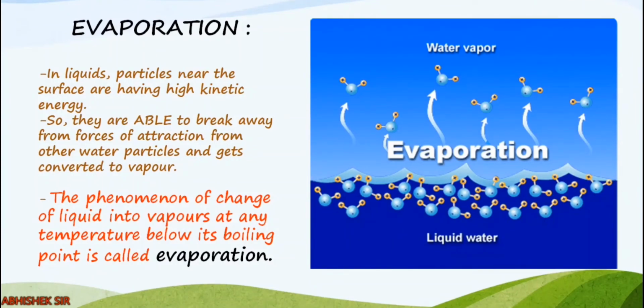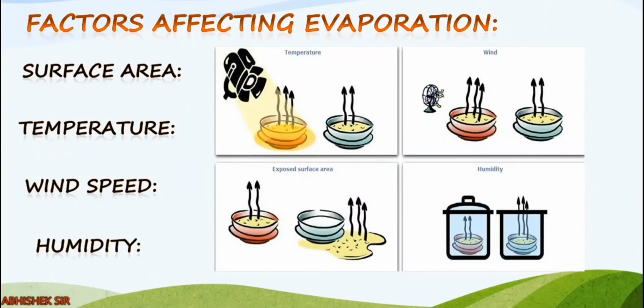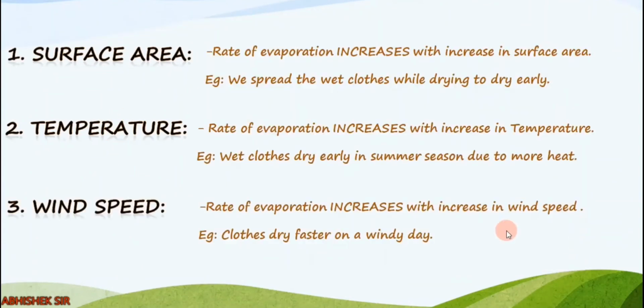And we are using that in our daily life. Let us see how. We'll see the factors affecting evaporation. You see, surface area, temperature, wind speed, and humidity. If any of them increases, what happens to the evaporation process? If any one decreases, what happens to the evaporation process? Clear? So the first one, surface area. Rate of evaporation increases with increase in surface area.